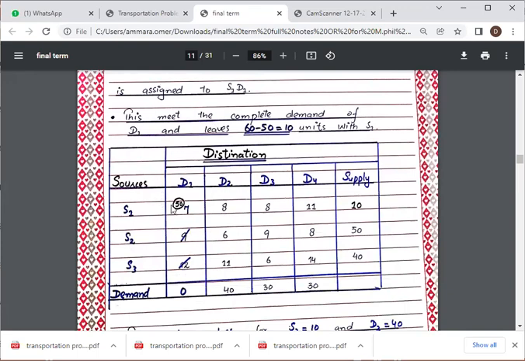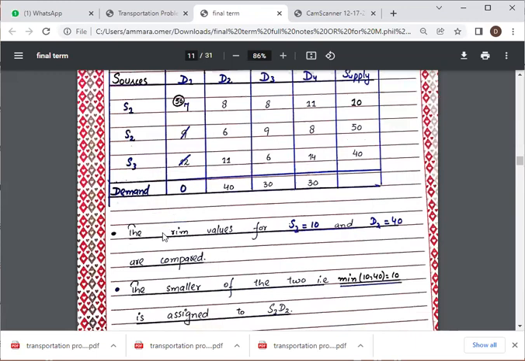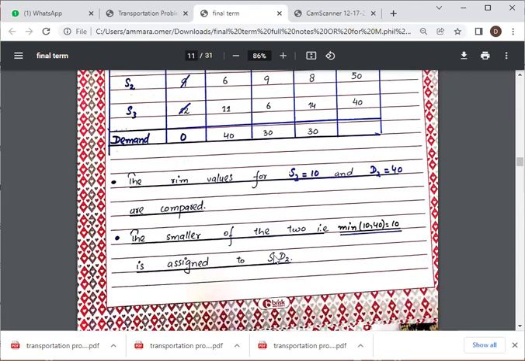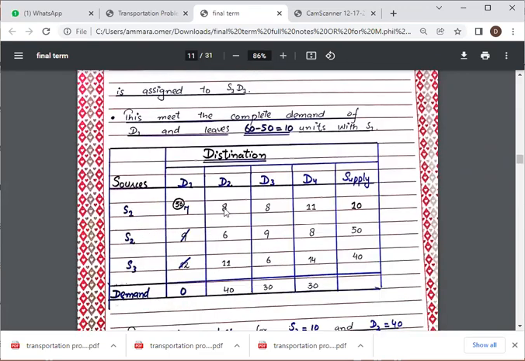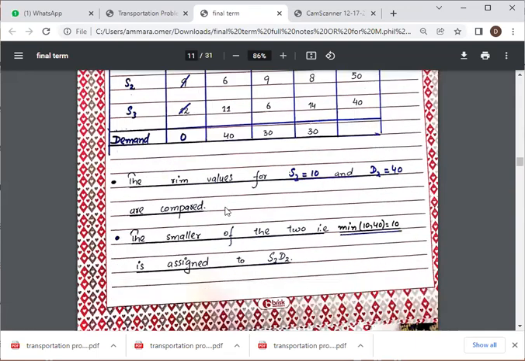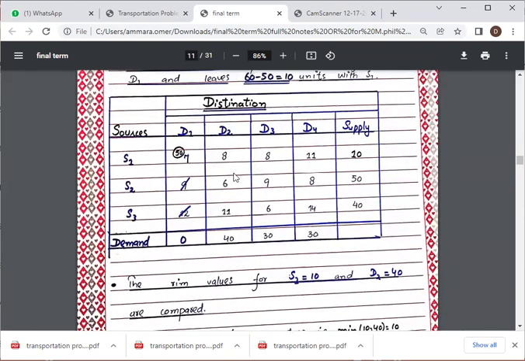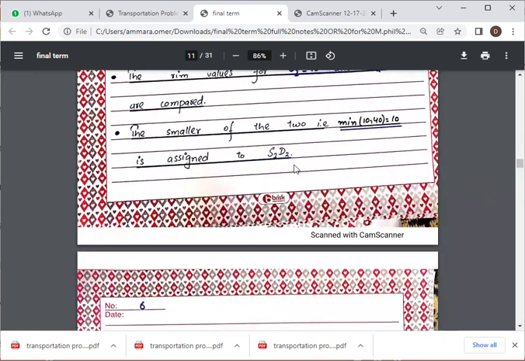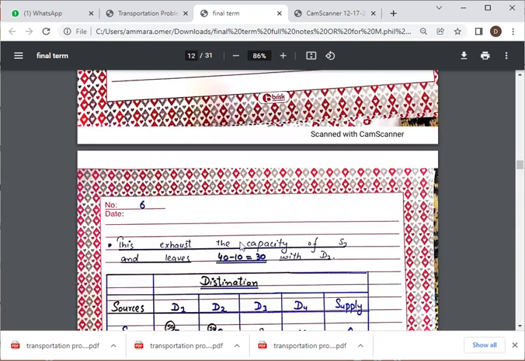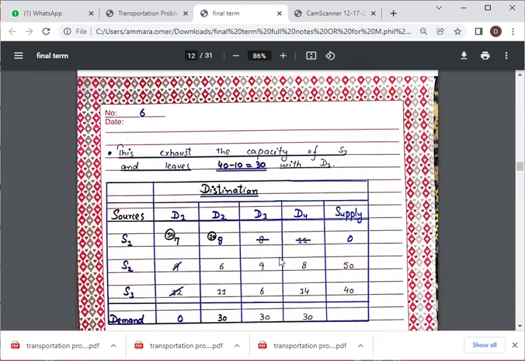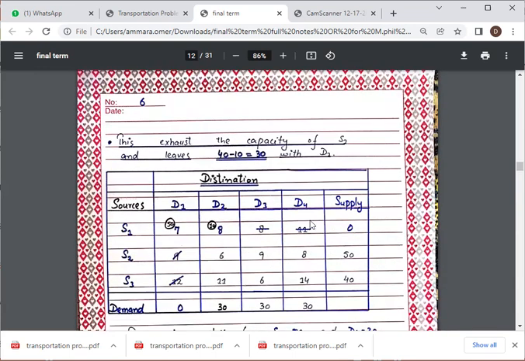Then in the next iteration, the REM values for S2 and D2, 40, are compared. The smaller of the two, minimum of 10 and 40, which is 10, is assigned to S1 D2. So this is S1 and this is D2, and 10 is assigned to it. This exhausts the capacity of S1 and leaves 30 with D2. So we will write down D2 over there.